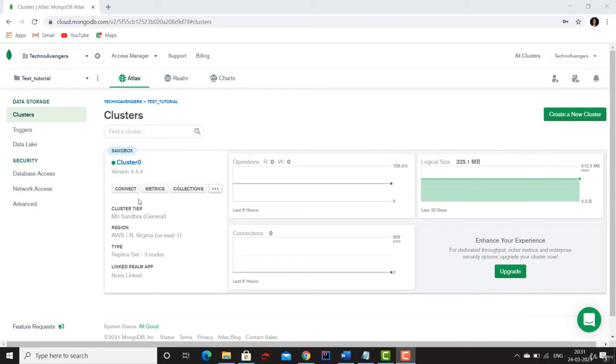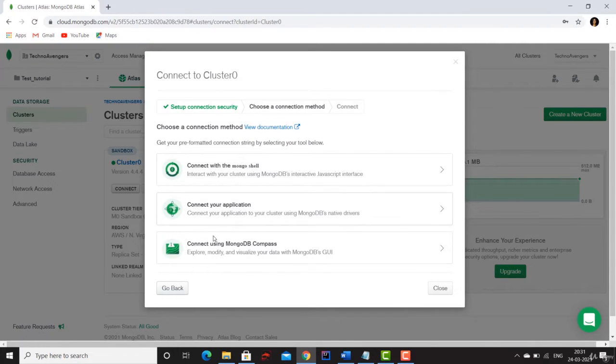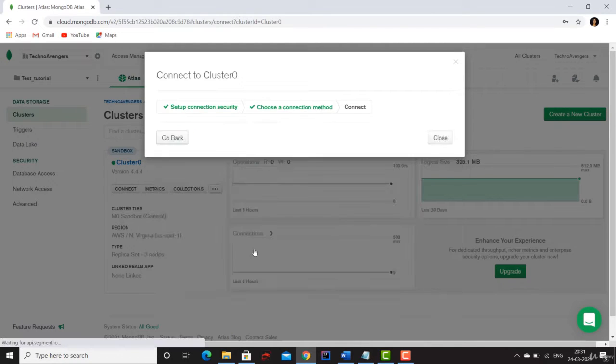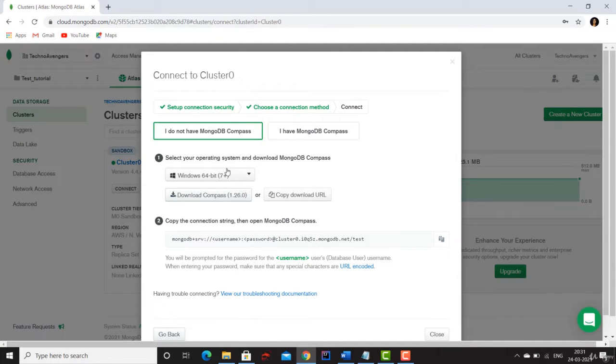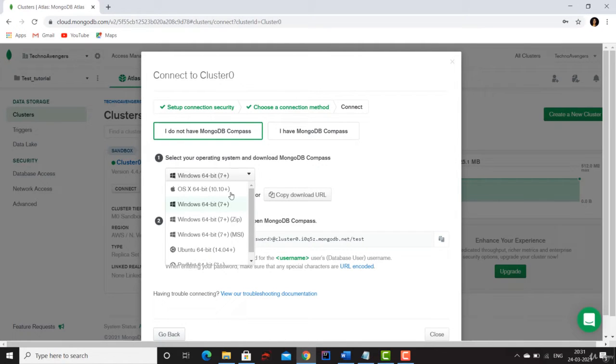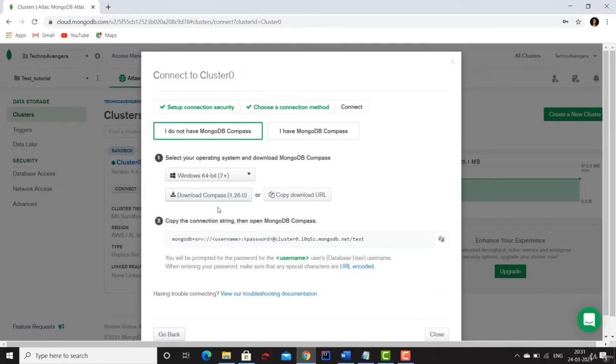So first of all, go to your cluster, click on this connect button, and then in the third option you will see this is saying connect using MongoDB Compass. So select here, and then the first thing that you have to do is download the binary for your MongoDB Compass. Okay, so select your operating system here. Mine is 64-bit Windows, so I'm selecting that, and then you have to click on this download Compass button here.